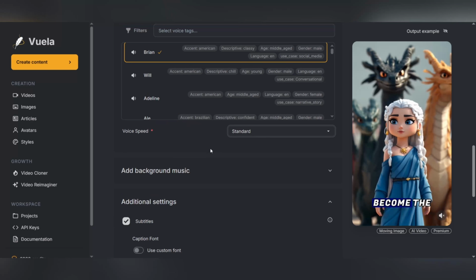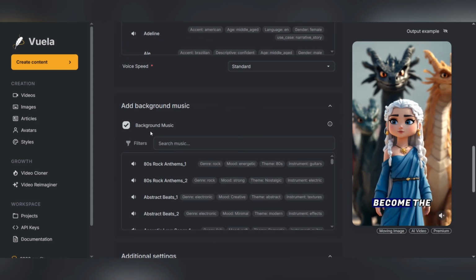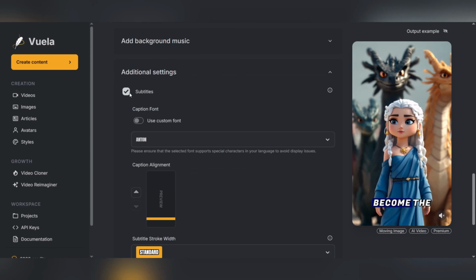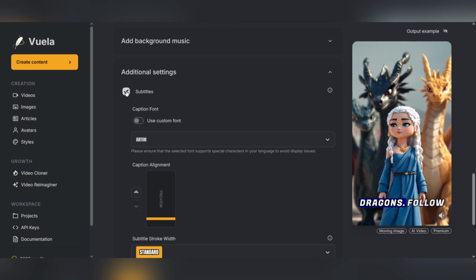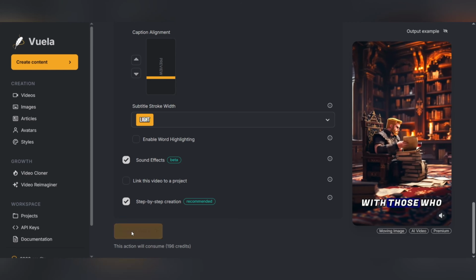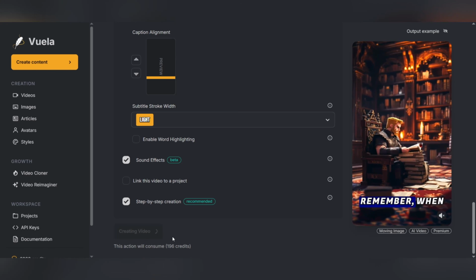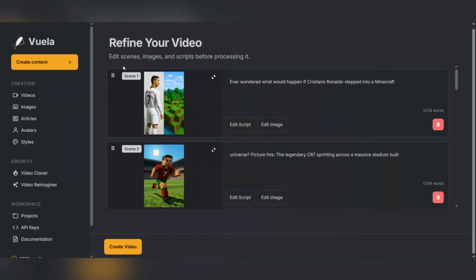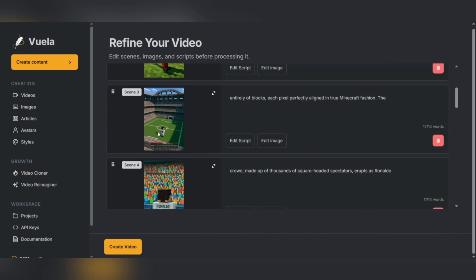If you wish, you can add background music from the Add Background Music section to make your video more professional and attractive. You can also apply additional and advanced settings in the Additional Settings section so that the output exactly meets your needs. When you have completed all these steps, all you have to do is click on the Create Video button. At this point, the system will start processing, and depending on the complexity of the video, it will take a few moments.